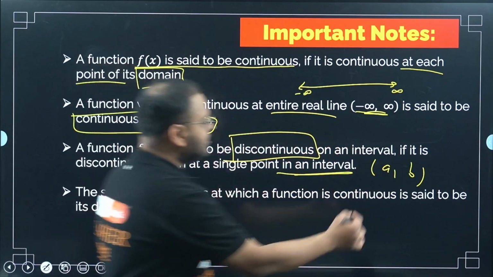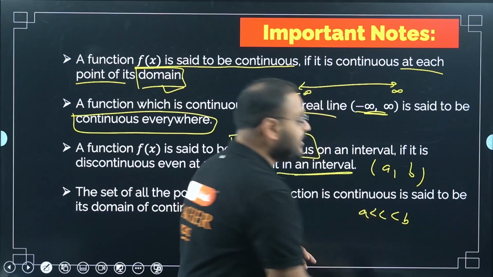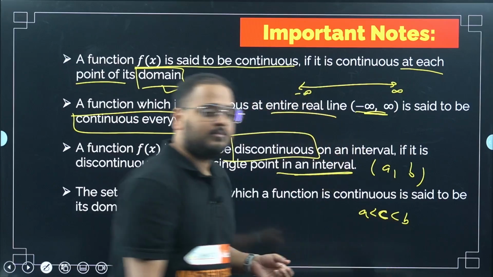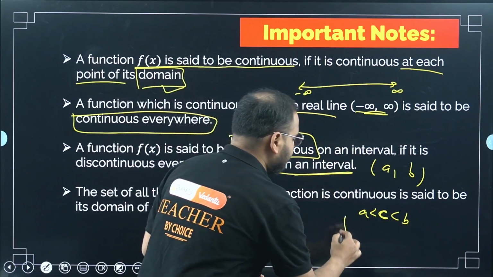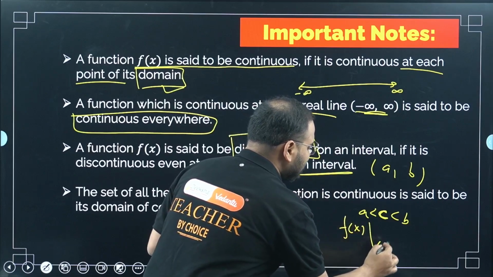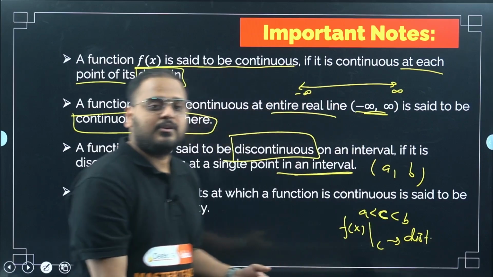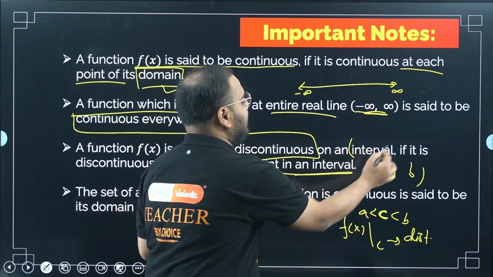Let's say I have a point c between a and b, where this function fx at c is discontinuous. If this is true, then I can simply say that the function is discontinuous in the entire interval.